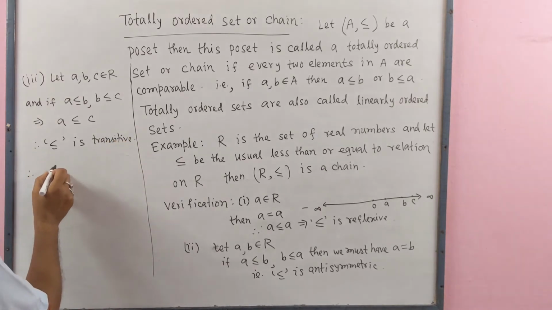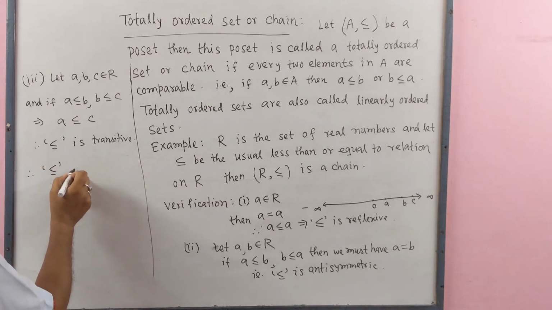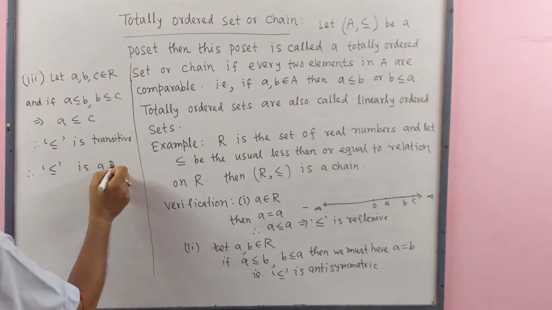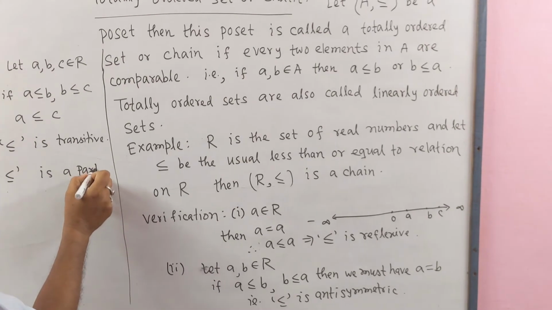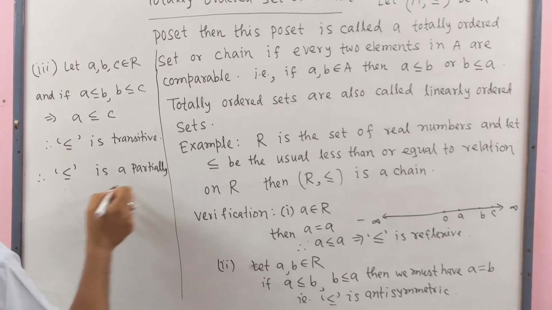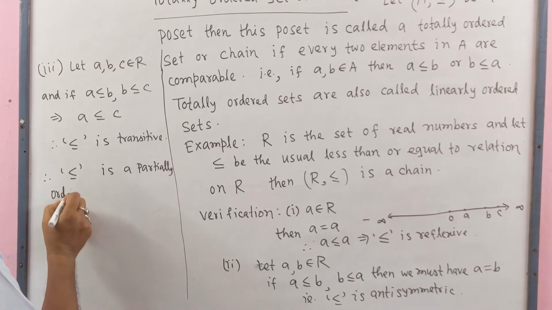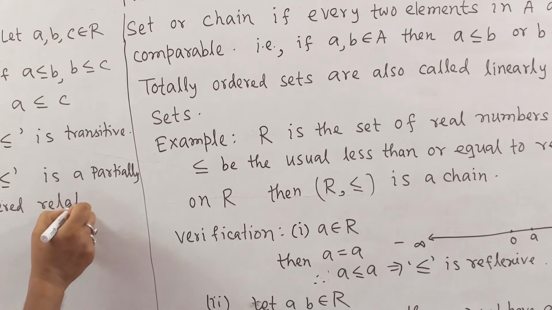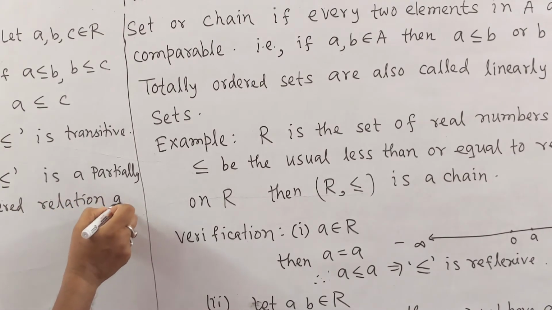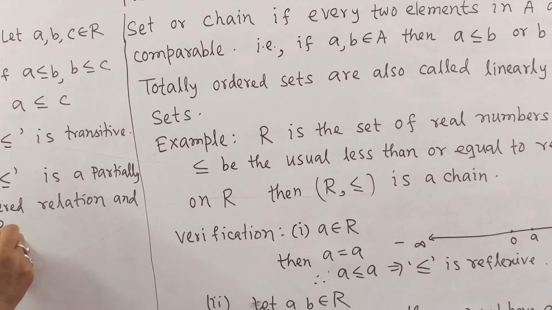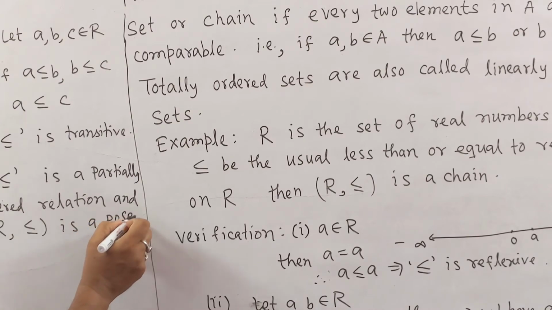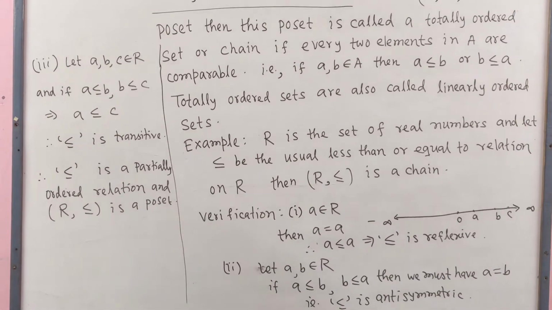Therefore, this is a partial order relation, partially ordered relation. And R with this relation is a poset, partially ordered set.